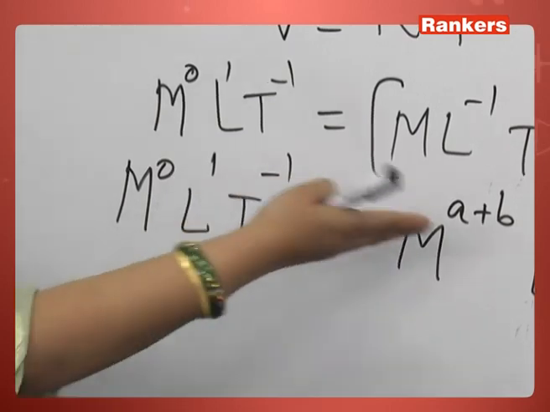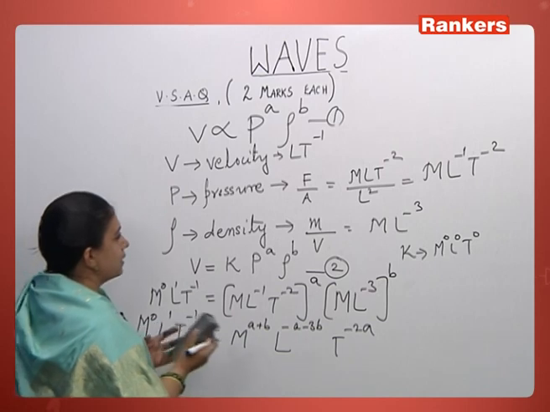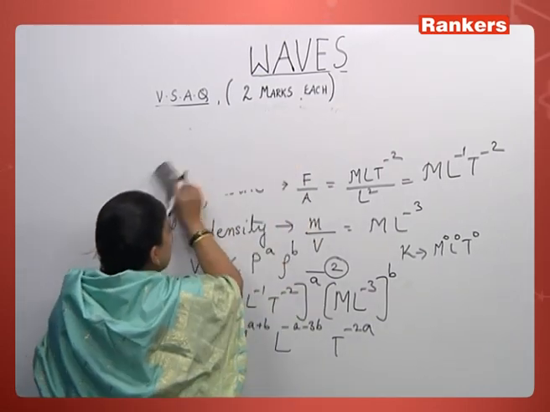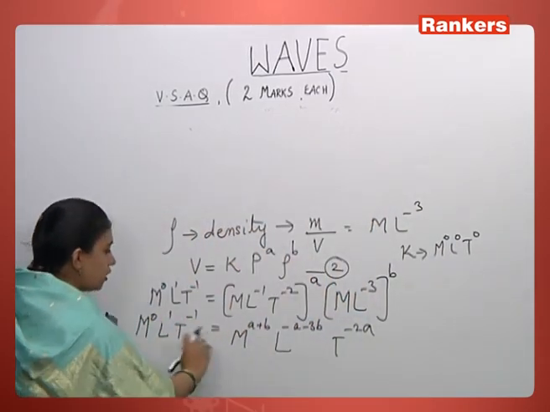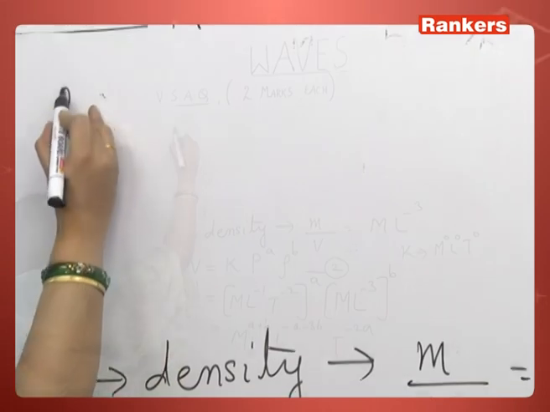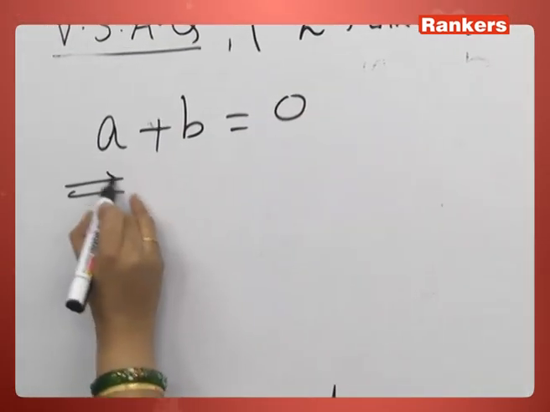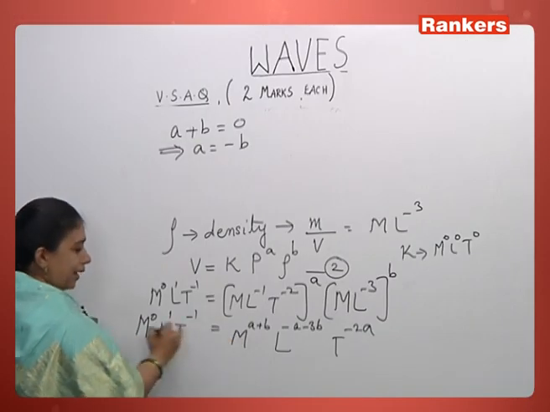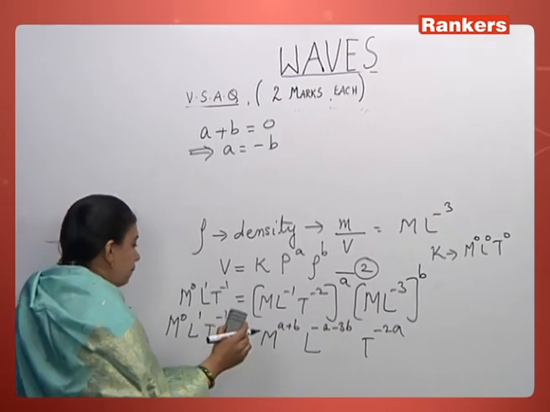So comparing the coefficients of mass, length and time, it implies that A plus B is equal to 0, which implies that A is equal to minus B. This is from comparing the powers of mass.